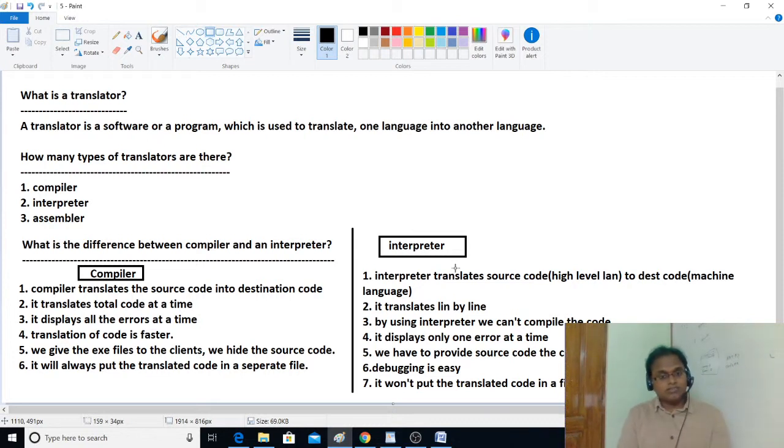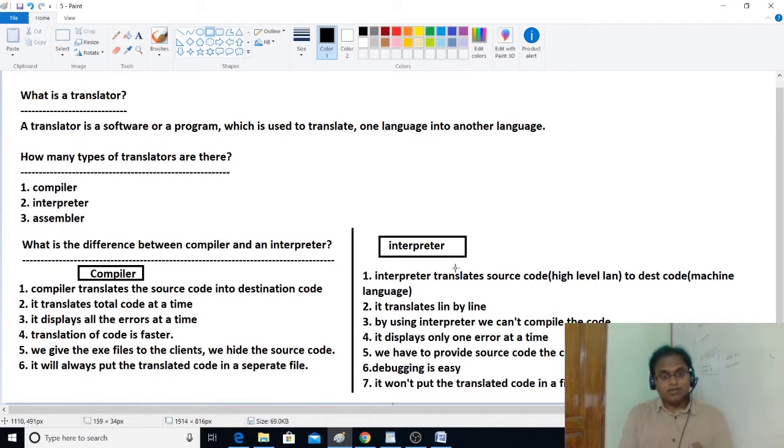To convert the C code into machine code, I have used a compiler. To convert the PHP code into machine code, I have used an interpreter. Got it? But one point you have to remember: for which purpose am I using these three translators? The name itself says they are used to translate data from one language to another language, source to destination. Sometimes one language is C and the other is machine language. Sometimes one language is Java and the destination is bytecode, not machine code.